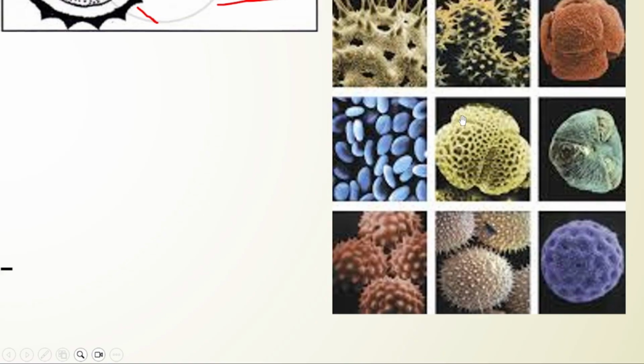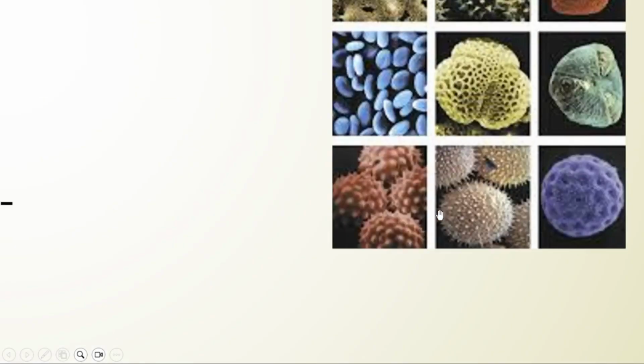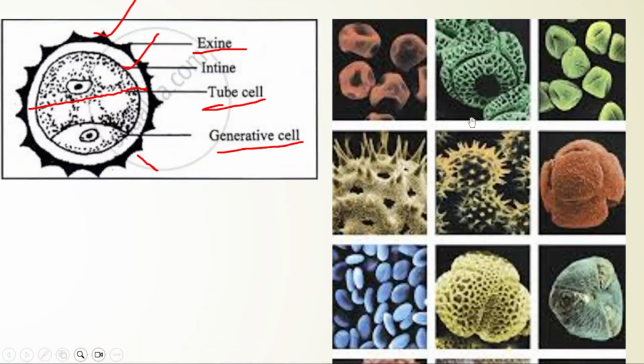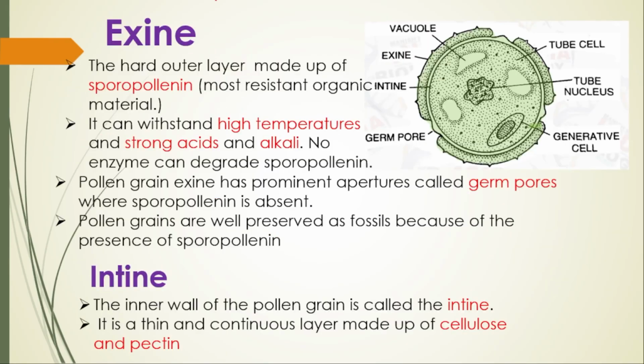They look spiny, they may be smooth somewhat, like this. These are all pollen grains of different species. For each species, the sporopollenin structure of the pollen grain exine will be different. We'll learn about that. When we talk about the exine, this is very important.